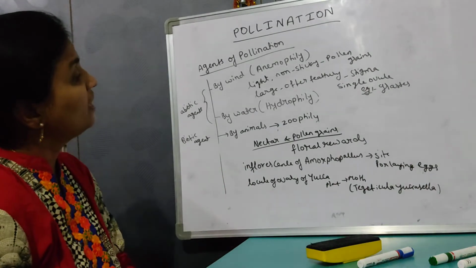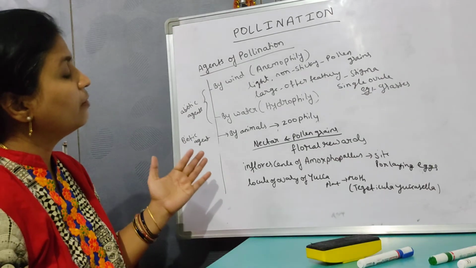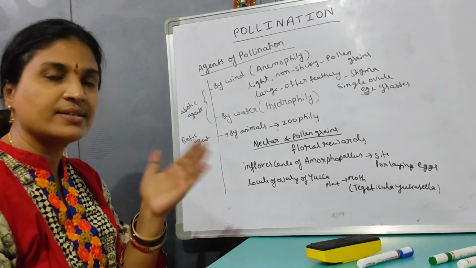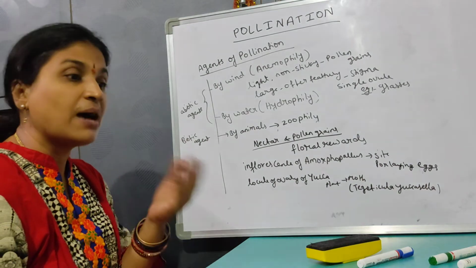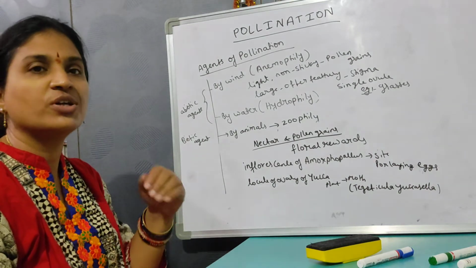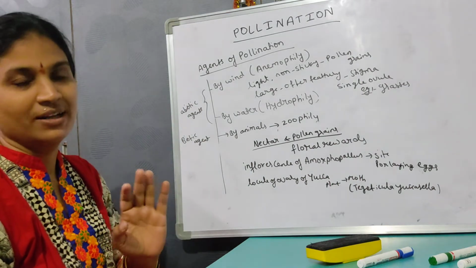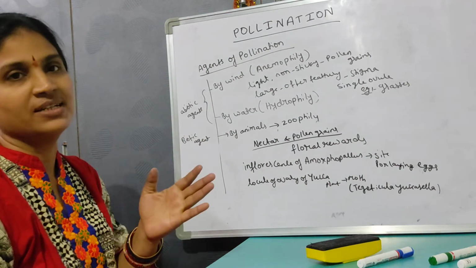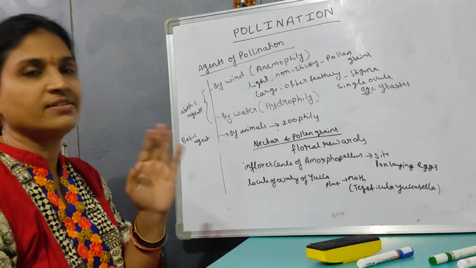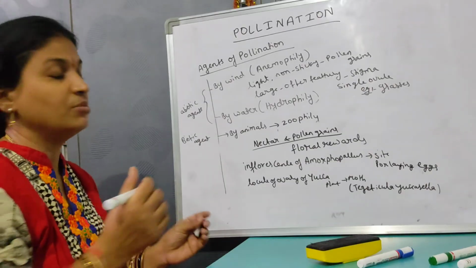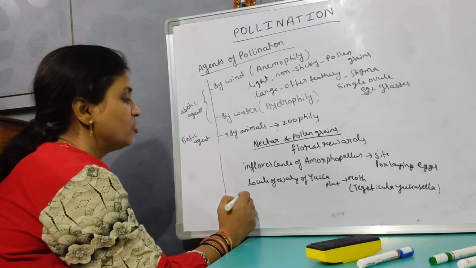Then, not only these are getting mutual help. Some animals are there which are going to just take the pollen grains and do nothing. They'll not help the plants at all, but they just take the nectar and the pollen grains. Such type of animals are called nectar robbers or pollen robbers.